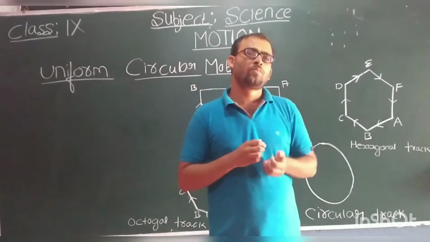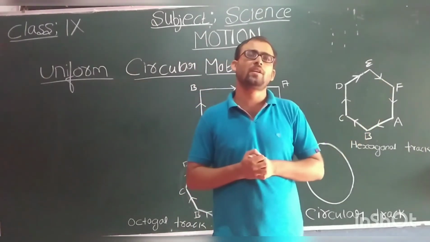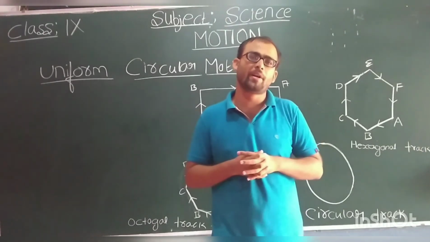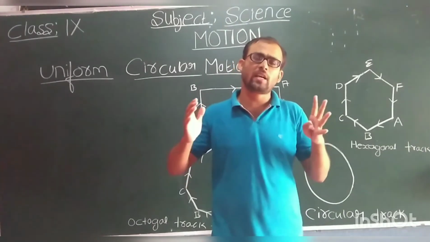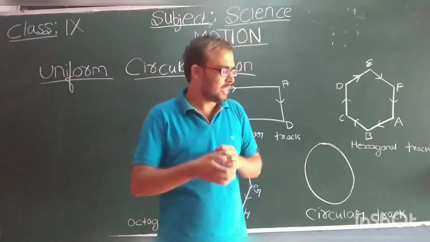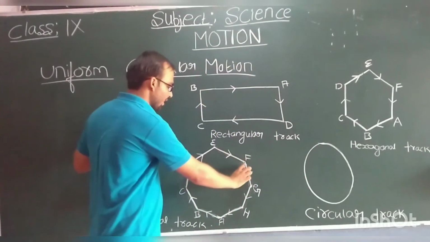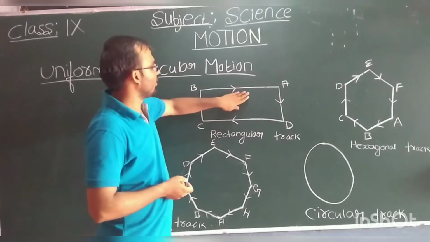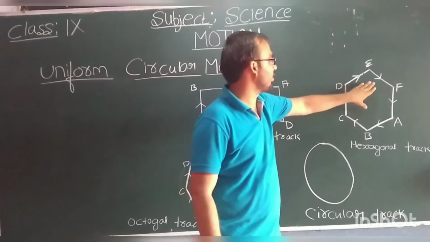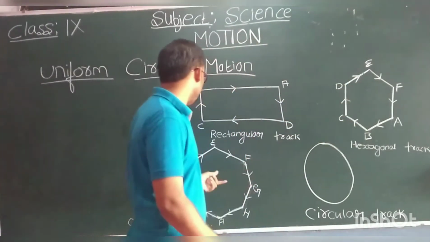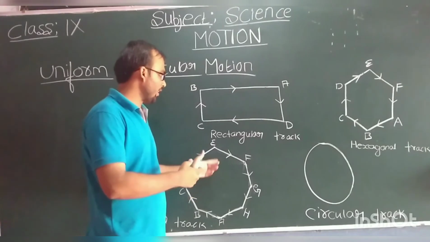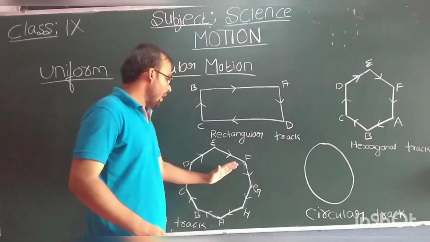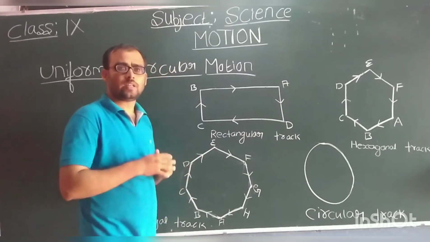So students, if we go on increasing the sides of a track, then what happens? Each side will become a point. Look at here, this is having 4 sides. Again we have increased 2 sides, that is 4 sides, 6 sides, 8 sides.